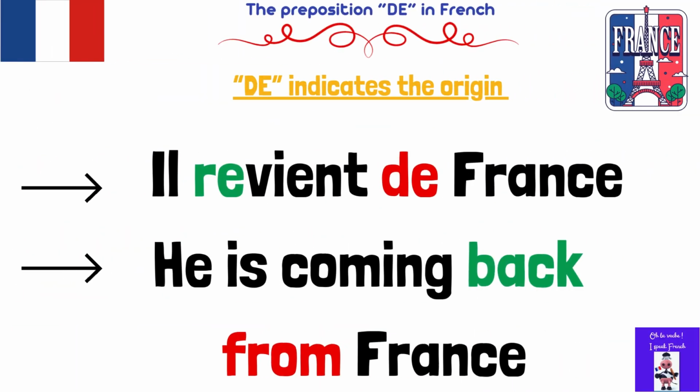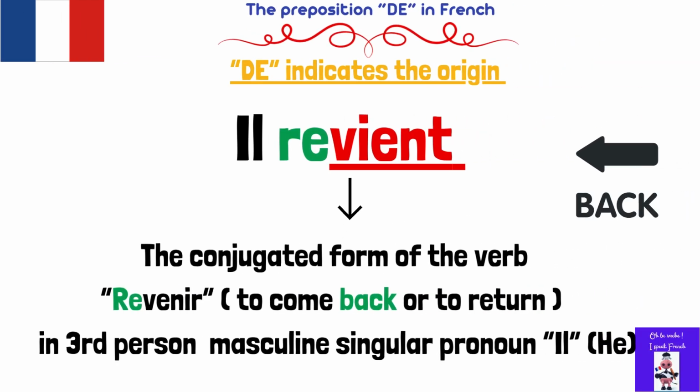For example, il revient de France. He's coming back from France. Revient is the conjugated verb form of the verb revenir, which means to come back, in third person masculine singular, il, he.